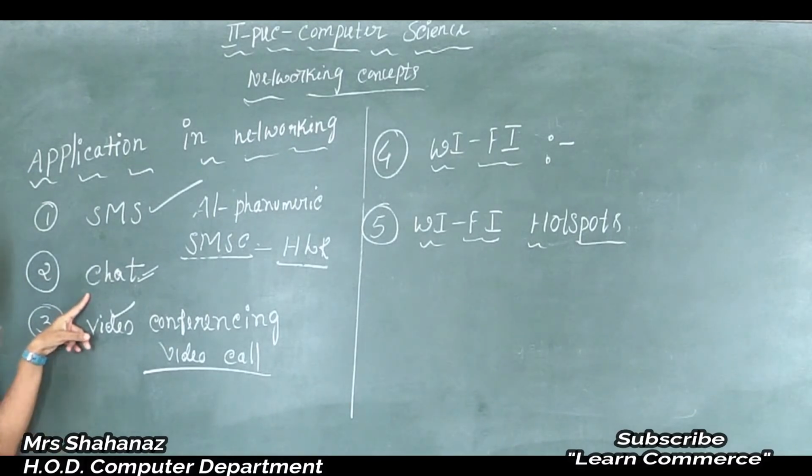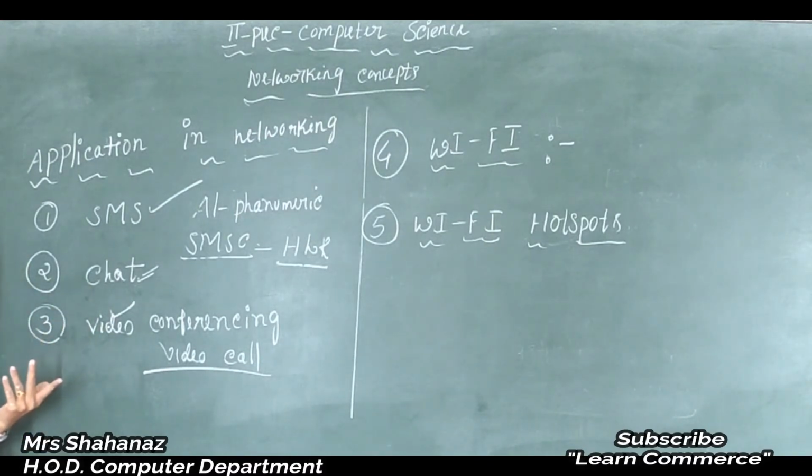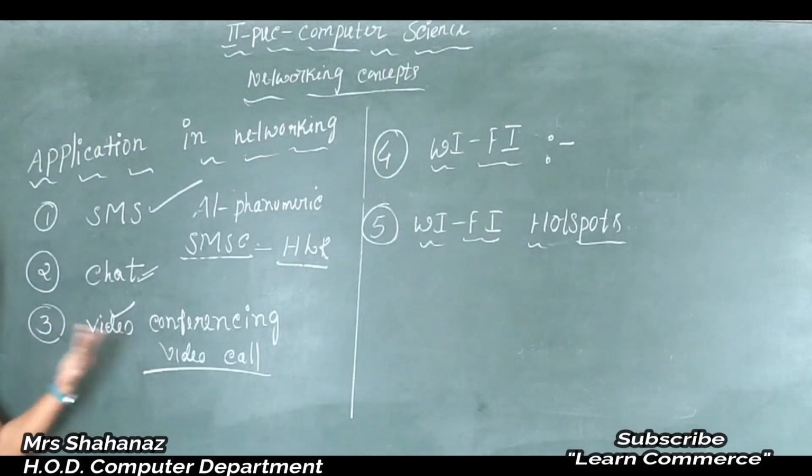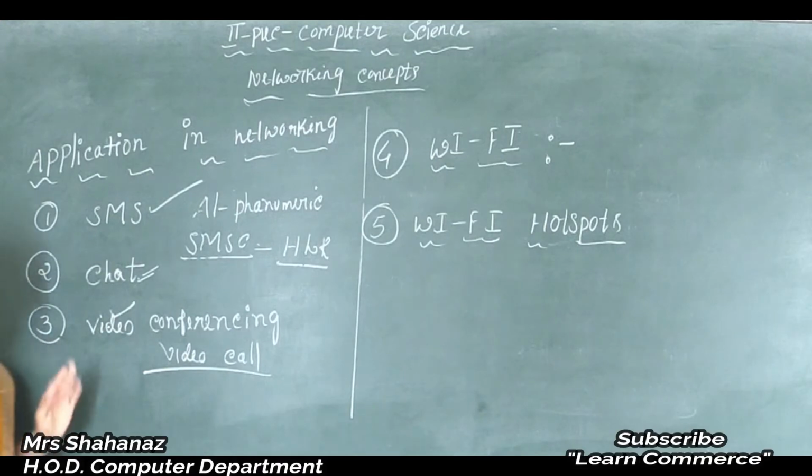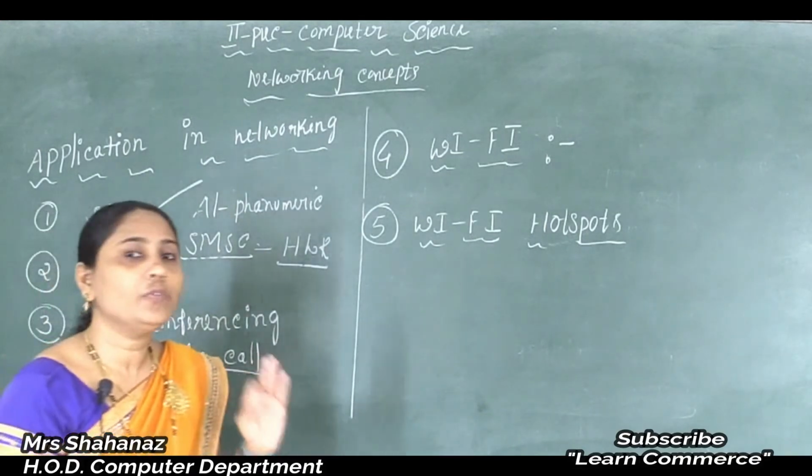We type something and the recipient gets such information, and in response he also gives a response message to you, which is received by you immediately. And the next one, video conferencing, as we know, is where the video phone software lets us see each other while talking, called video conferencing or the video call.